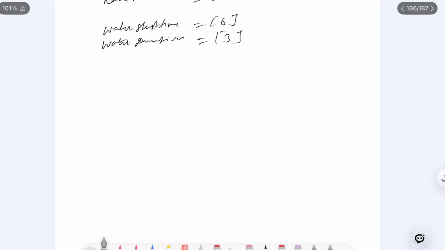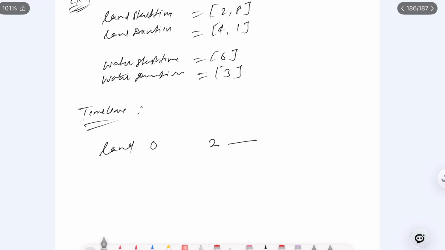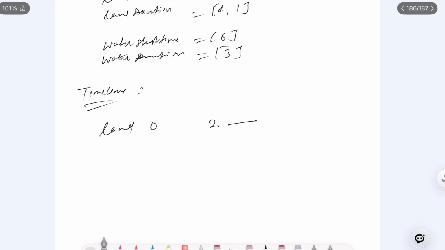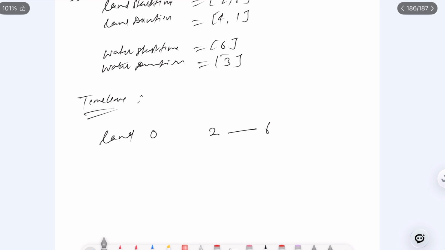For land 0, it starts at 2, finishes at 4, so it goes to 6, right? And similarly the other goes from 8 to 9. So land 0 goes from 2 to 6, correct?